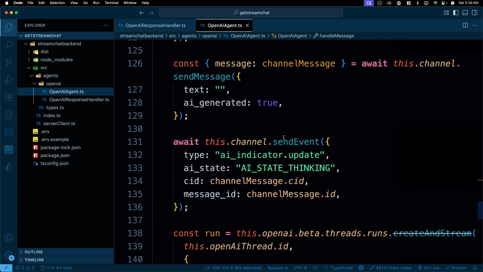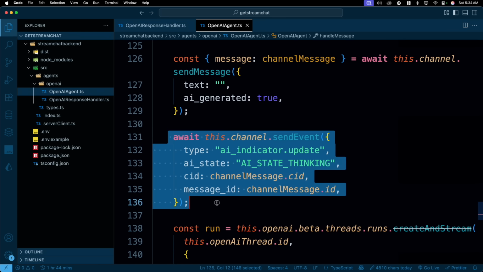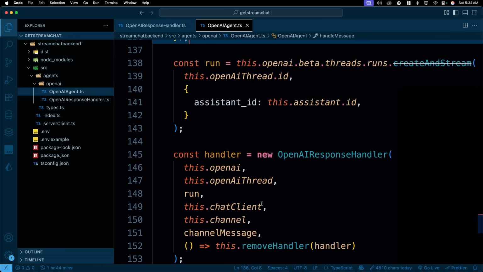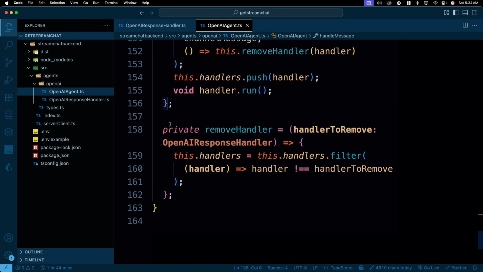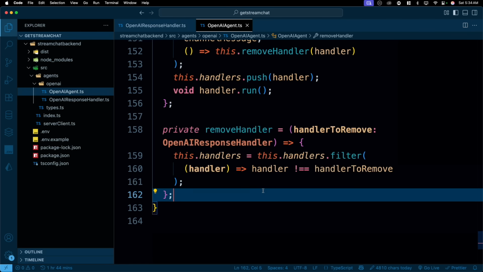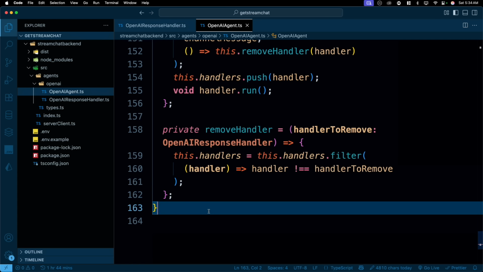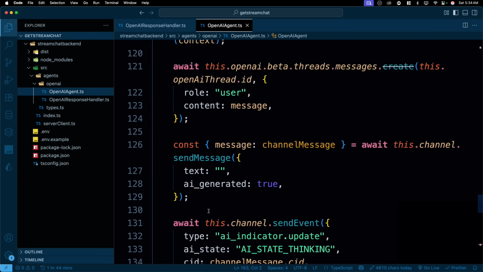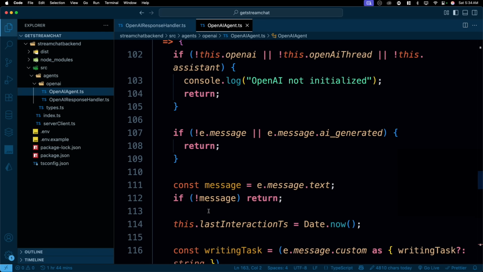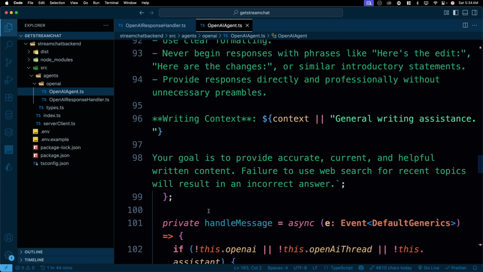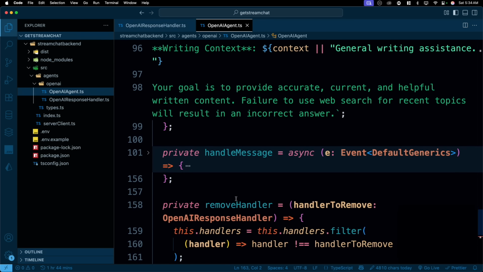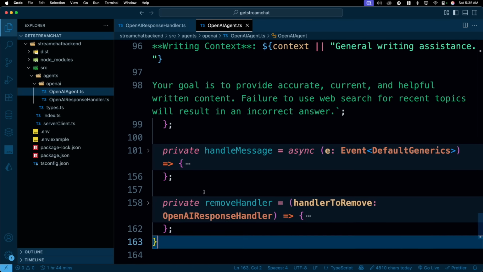After that, you are going to see more of the events being sent as well, just like we did in the past. And yes, it is a lot. As you can see, we finally removed the handlers and stuff. And yes, I know this is a lot, but if you really want to build a production grade application, this is the kind of work that we had to do. I didn't want you to do it again. That's why I walked you through the code. I'll give you the code in the GitHub repository as well. But yes, this took us a lot of effort to handle the message and to remove the handler.